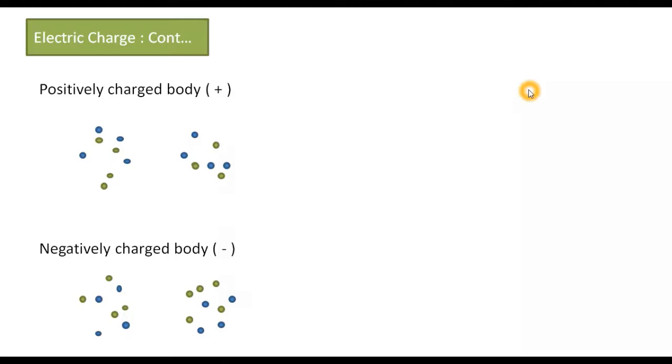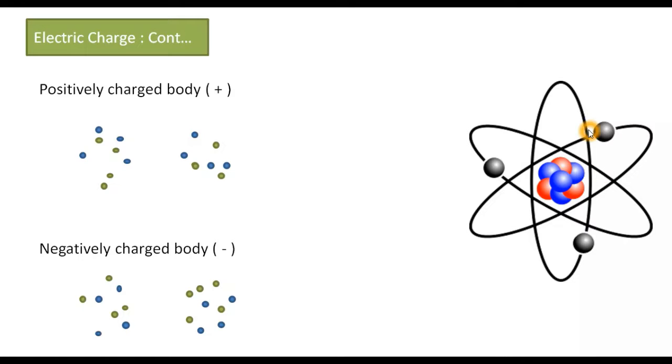Just look at this. This is an atom. You can say the structure of an atom. All of you know that all matter is made up of molecules, and molecules are made up of small particles called atoms. If you look at the structure of each atom, each atom is made up of three types of particles: protons, electrons, and neutrons. Inside every atom, this central part is called the nucleus.